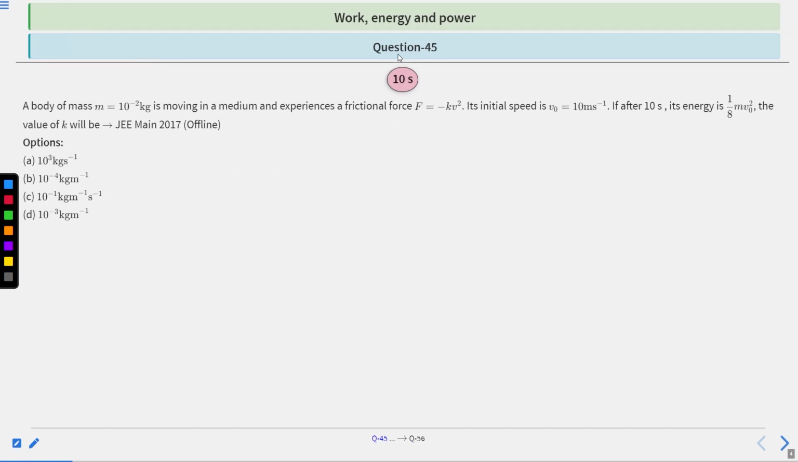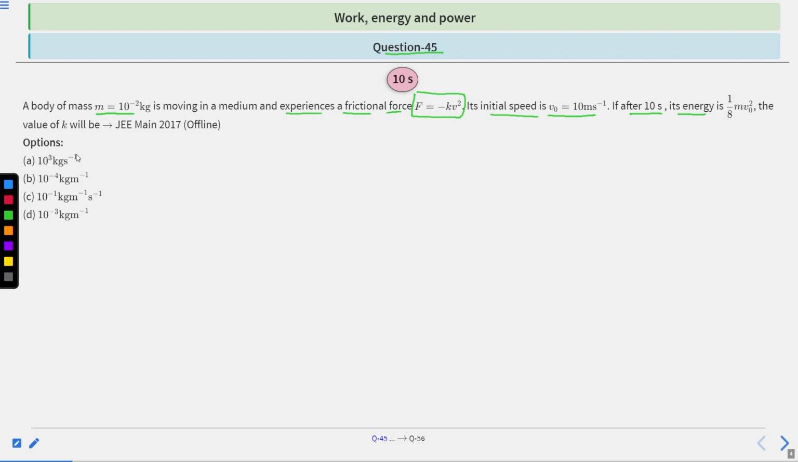So, question 45. A body of mass m equal to 10 raised to the power minus 2 kg is moving in a medium and experiences a frictional force F equal to minus kv square. Clear? Its initial speed v naught is equal to 10 meter per second. If after 10 seconds its energy is 1 by 8 m v naught square, the value of k will be what? So here the question asks about the value of k.